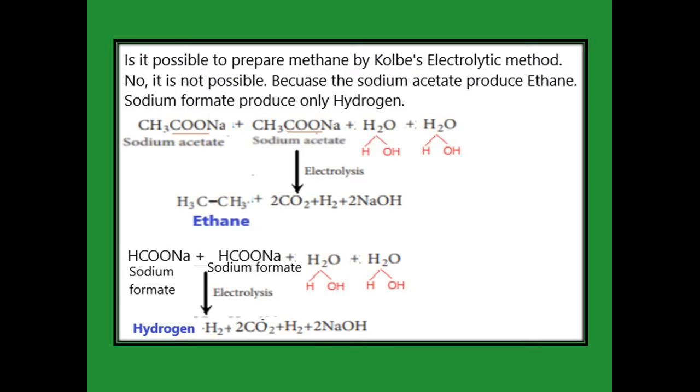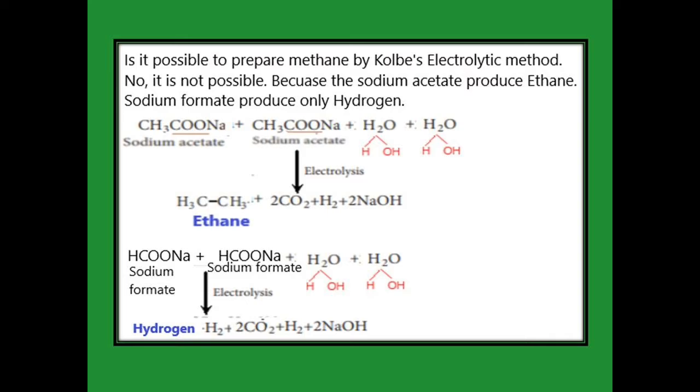It is evaluate 5, page number 185. Is it possible to prepare methane by Kolbe electrolytic method? No, it is not possible, because in sodium acetate you see the reaction. 2 moles of sodium acetate we are taking in the presence of 2 moles of water. From the 2 moles of water I split the water as HOH, HOH, and the carbon dioxide is removed from the carboxylic part. We remove 2 carbon dioxide, and then the sodium attracts the OH from water.